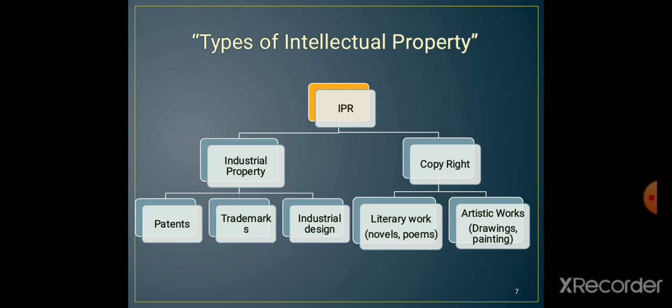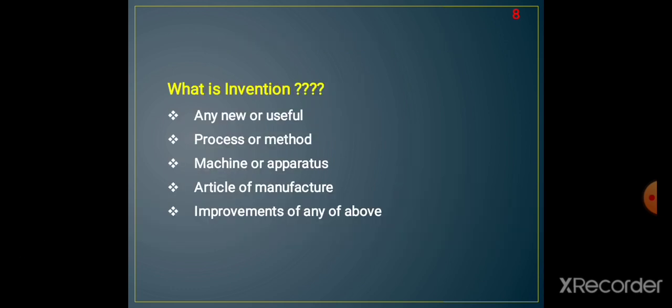Industrial property is again divided into four types: patents, trademarks, industrial designs, and geographical indications. Copyrights are mainly divided into two types: literary work and artistic work. Literary work includes novels and poems, and different drawings and paintings are involved in artistic work.